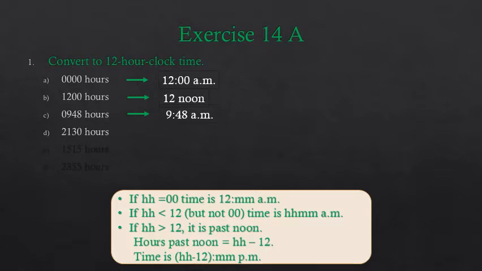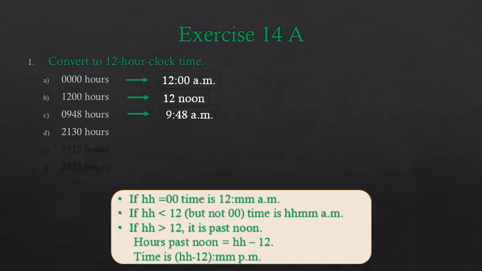So let us see how we will do this particular question. 21:30 hours. Here hour is 21 and minute is 30. We know that this is the time after midday, right? Because the hour is more than 12. So for finding out that time, we have to subtract 12 from 21.